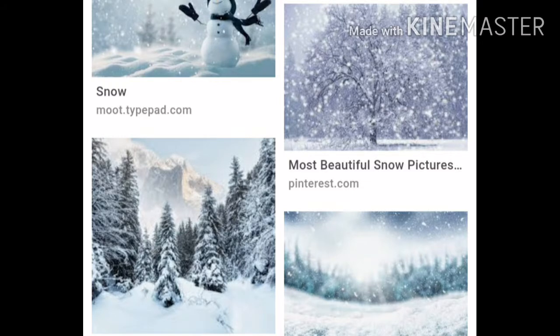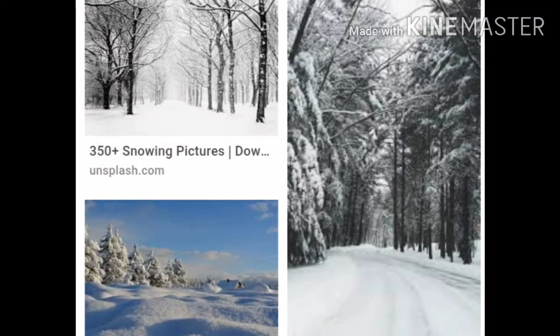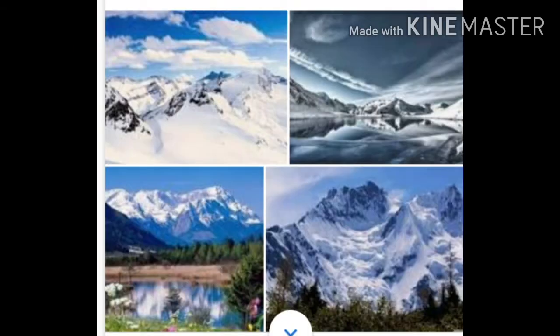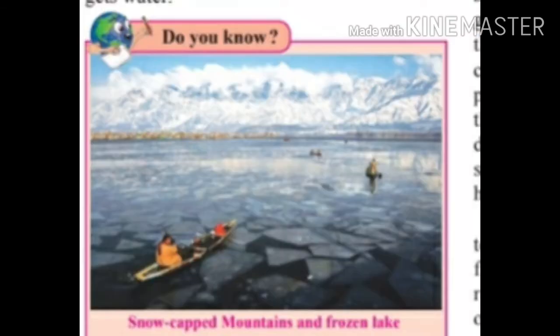And when the layers of snow are deposited on a large scale, then the transport and communication system of that area collapses. And people who are living in such kinds of areas protect themselves from frostbite or snowfall. When the snow melts, the region gets water. Look at the pictures. Here are given some pictures of a snow-capped mountain and a frozen lake. There is given a difference between ice and snow.